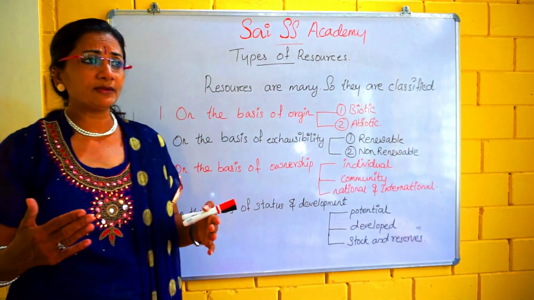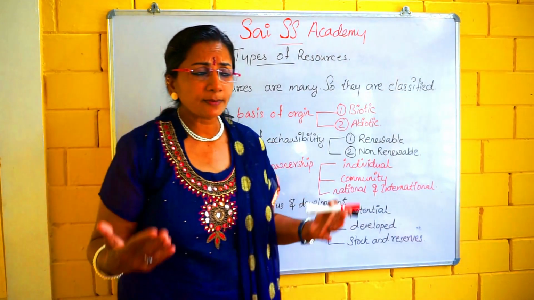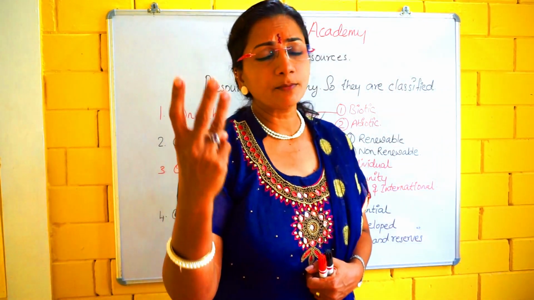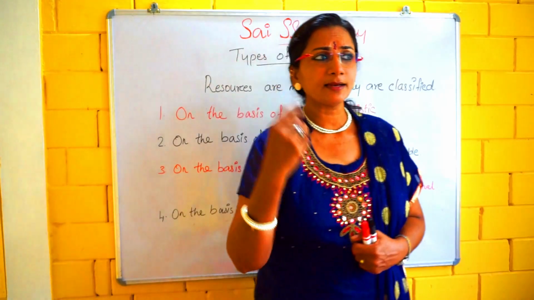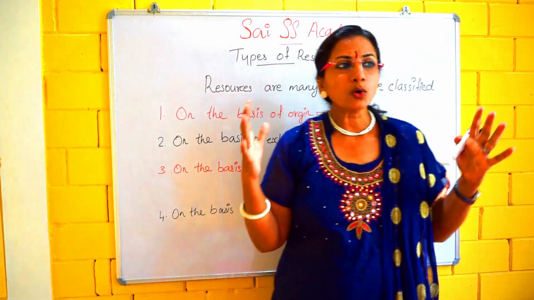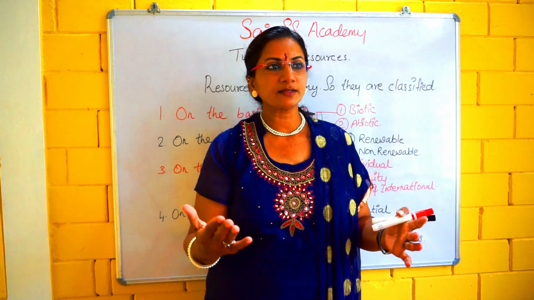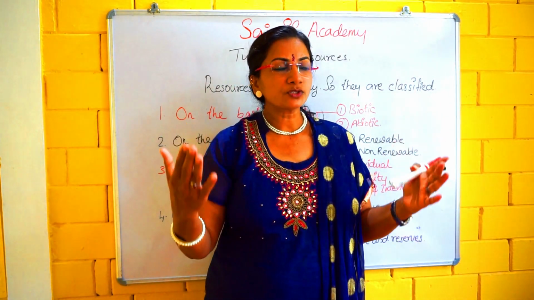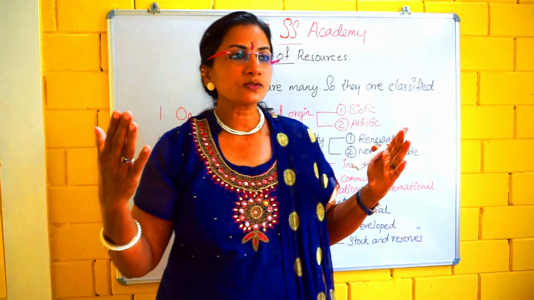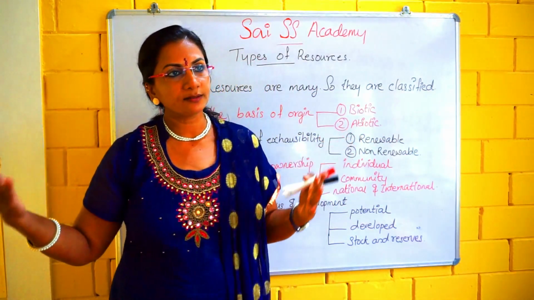More examples I am giving are the postman, policeman and teacher. These individuals are all serving the society. I am a teacher, serving the society. The postman serves the society by delivering letters and postal things.